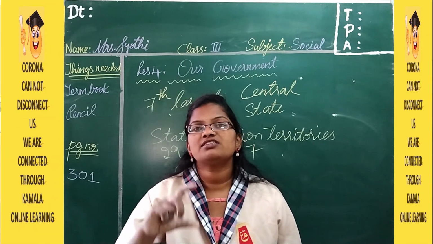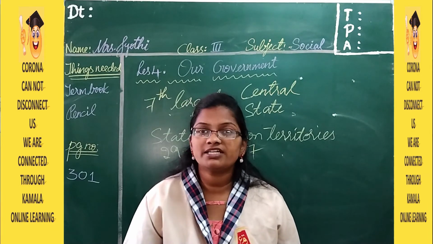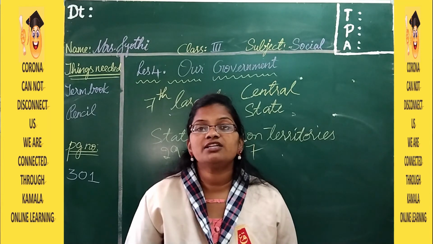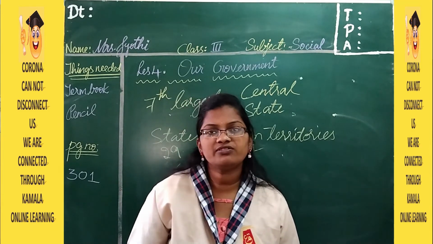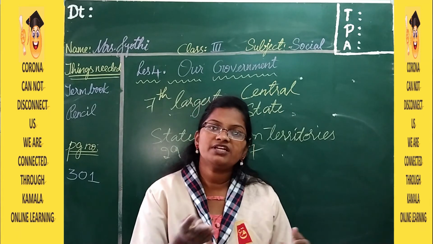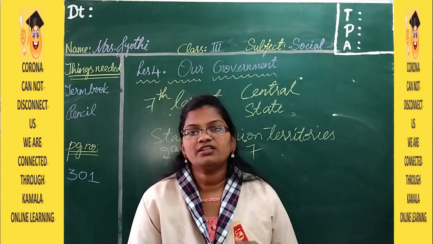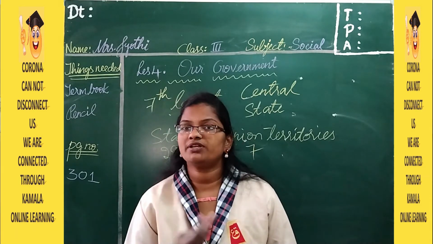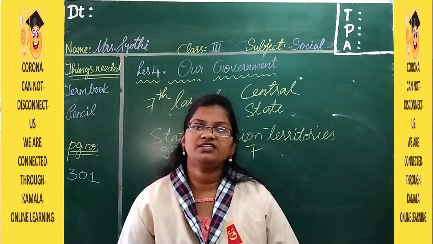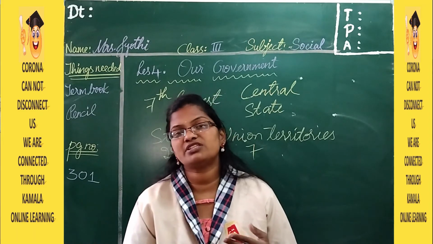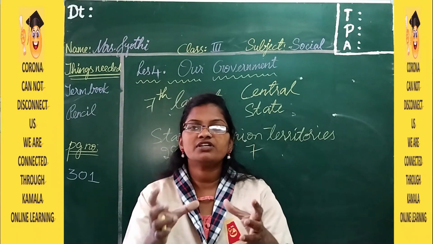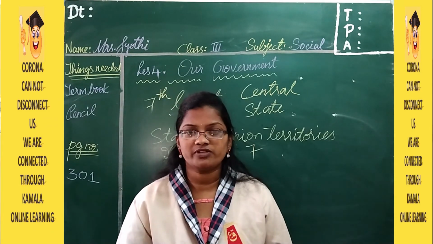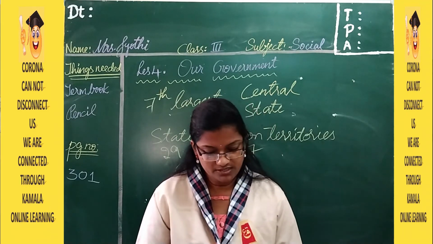There is a bungalow allotted for the president, and that is called Rashtrapati Bhavan. There the president is going to live. Now after a certain period of time, the president is going to change. Then the president leaves Rashtrapati Bhavan, and the new president, whoever is there, is going to enter the Rashtrapati Bhavan. And there are some headquarters which are allotted for the prime ministers, chief ministers and all. They give a special allotted bungalow so that they can live there and do their work peacefully. So this is about the central government.